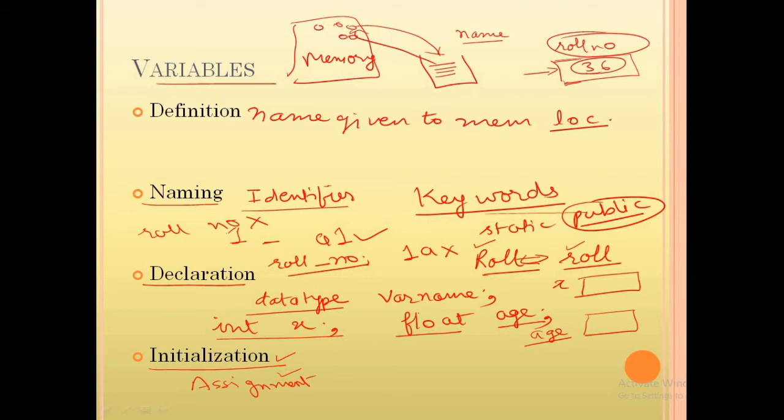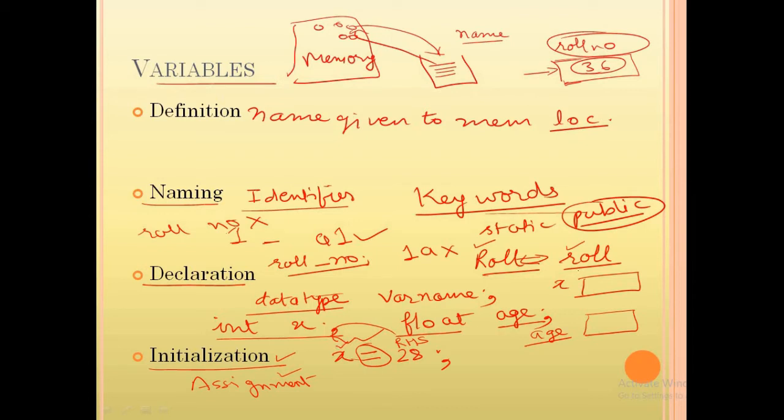Okay, so let's see. You will write the name of the variable, then the assignment operator, and then the value, whatever value you want to enter. Suppose I write 28, and then put a semicolon. The assignment operator takes the value from the RHS and assigns it to the variable on the LHS.